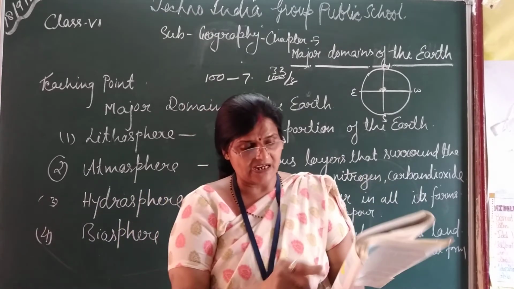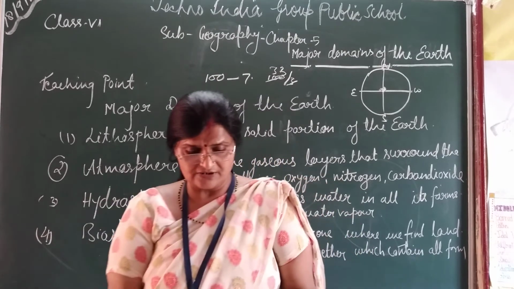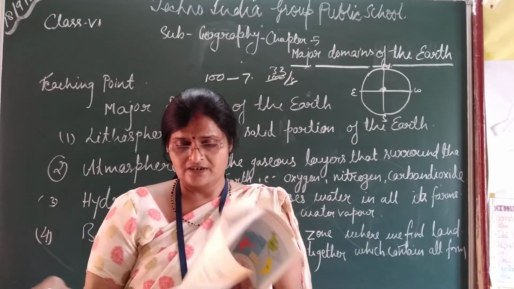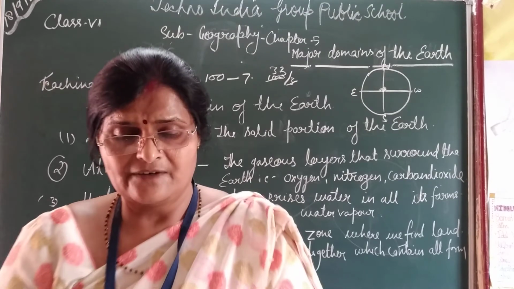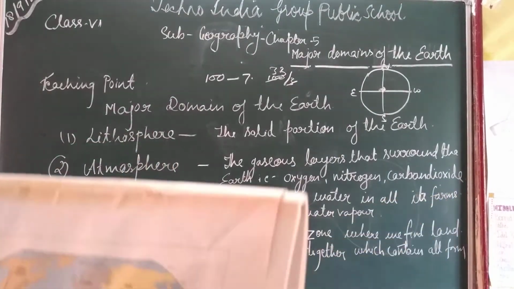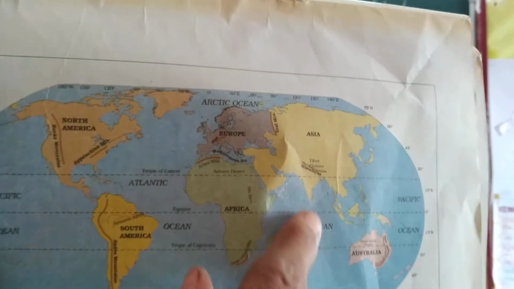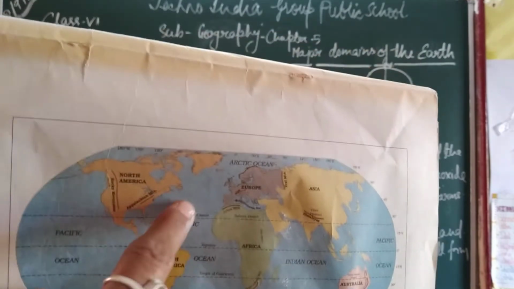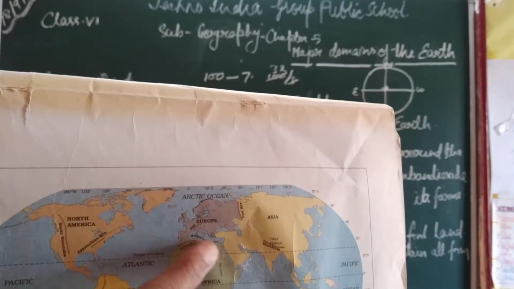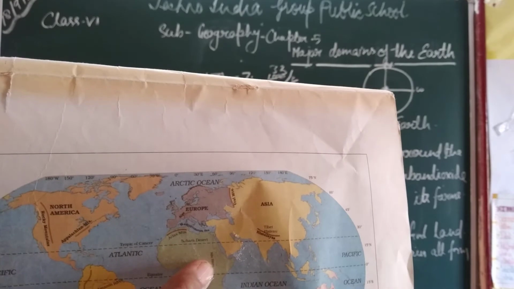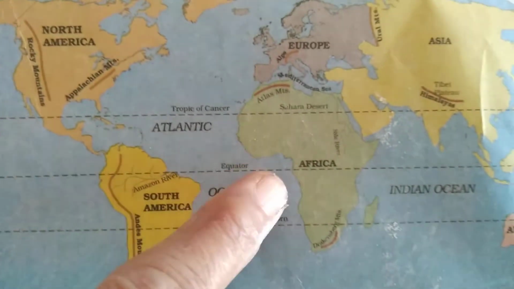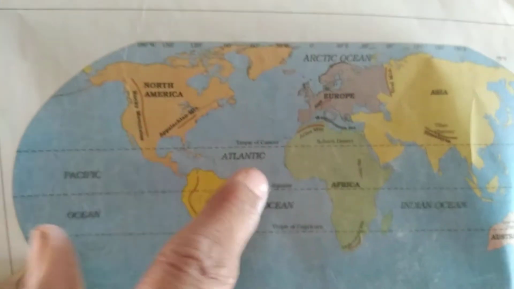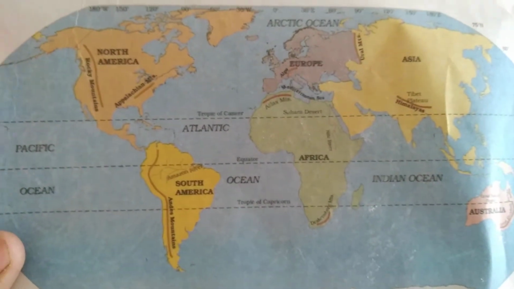You can see in this map here. Here in the surrounding, we mostly find the oceans. Now you can see here in Africa. Look here. This is Africa, and Africa is surrounded by water from all sides. Here you can find the water, here you can find the water, and here, slightly, we can find the water. So Africa is surrounded by water from all sides.